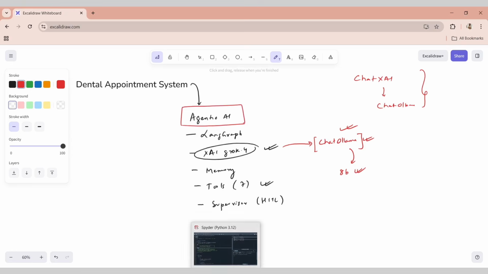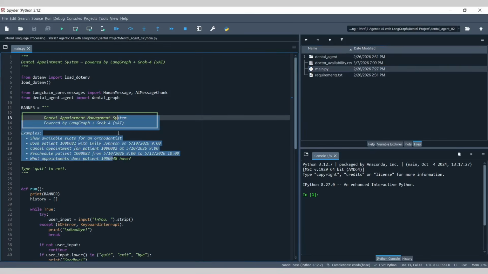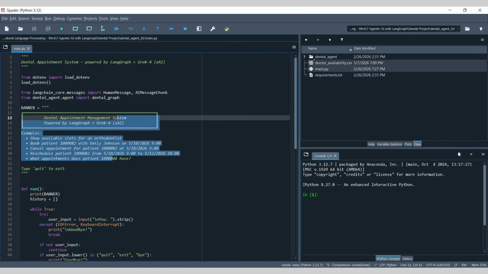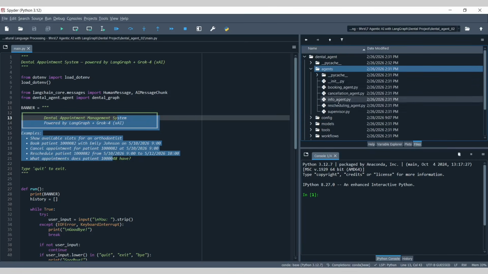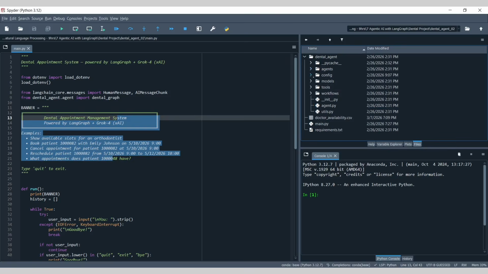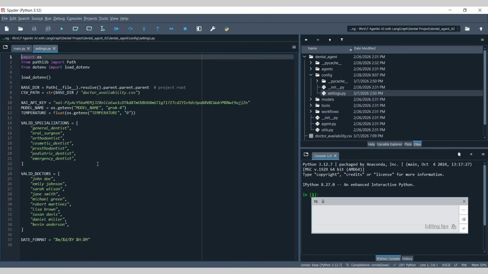The very first thing that I'm going to show you is the folder structure. Our first entry point is going to be main.py. So folder structure wise, we have main.py, that is basically the entry point. And if you go to this particular folder, which is dental agent, you will see multiple folders such as agents, which has multiple agents like booking agent, cancellation agent, rescheduling agent, and so on. We have the configuration files, the settings file where all the configurations are available.